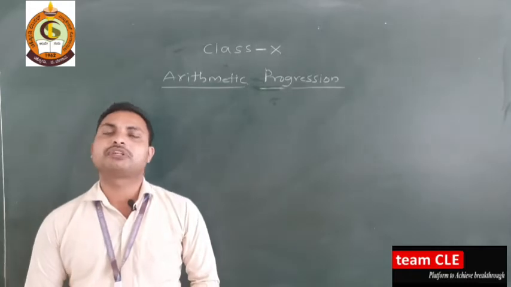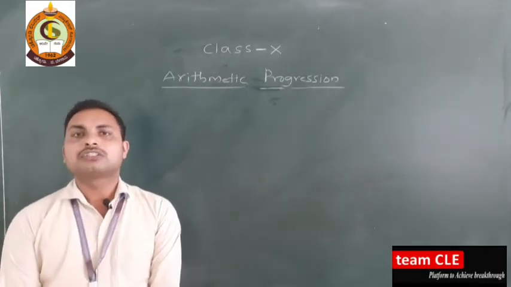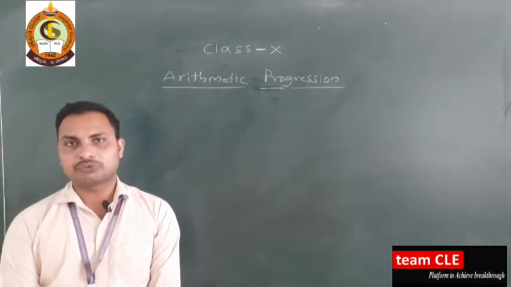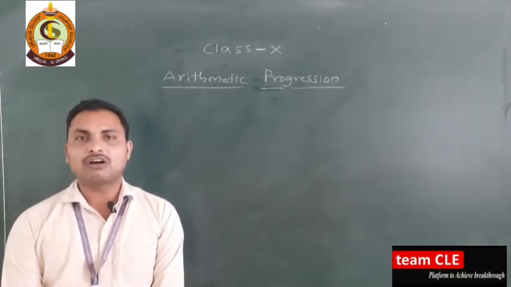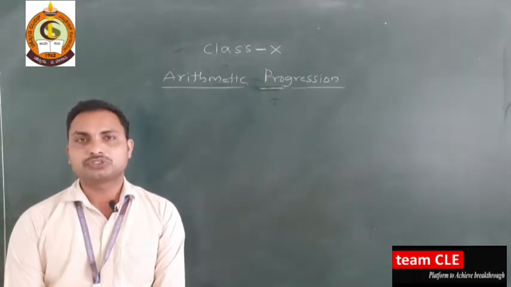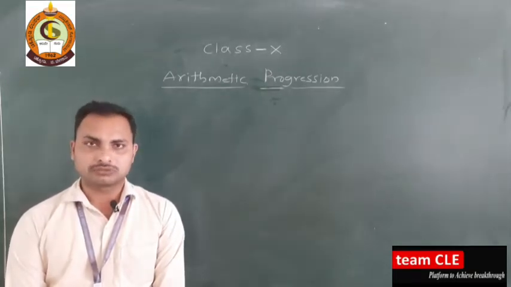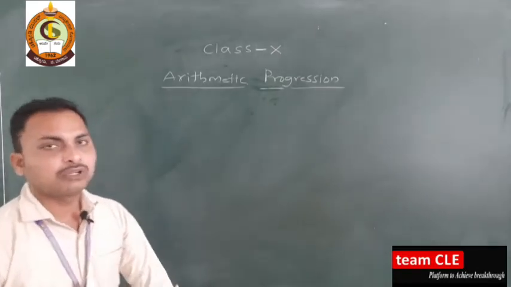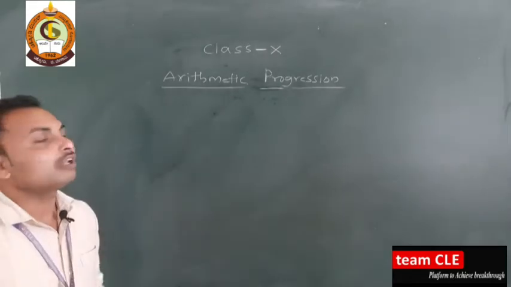So what is meant by arithmetic progression? It is very easy. An arithmetic progression is a sequence of numbers such that the difference between consecutive terms is the same, or constant. Now some more terms related to arithmetic progression.